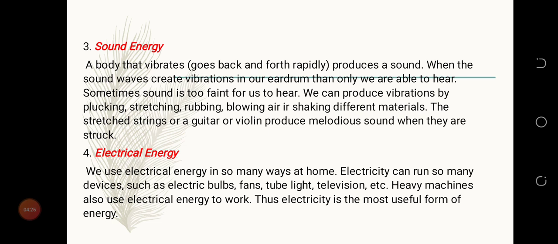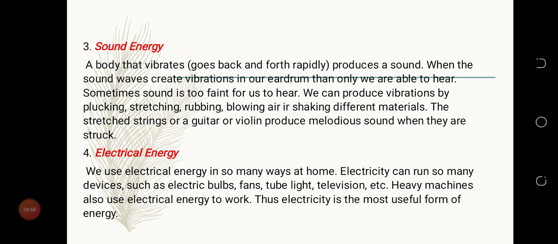We can produce vibrations by plucking, stretching, rubbing, blowing air, or shaking different materials. The stretched strings of a guitar or violin produce melodious sound when they are strummed. Okay, so with sound, it vibrates. It goes back and forth rapidly. Some sounds you can't hear, it's very faint.